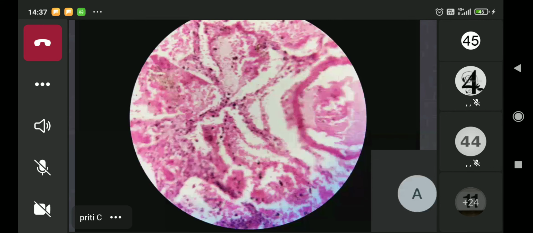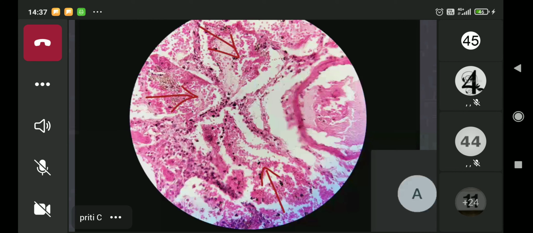These are all alveolar spaces which are filled with a number of RBCs and neutrophils. So this is bronchopneumonia. So it is patchy.